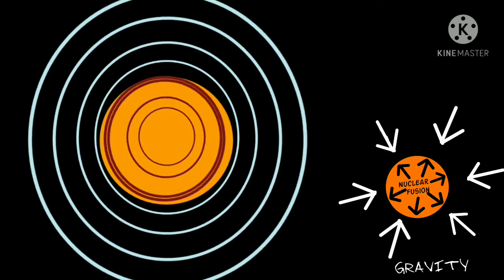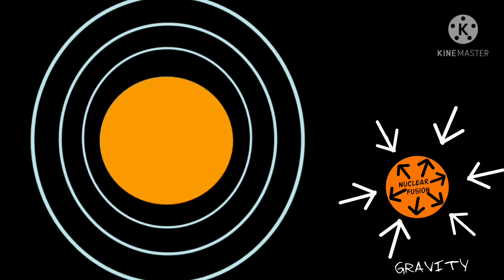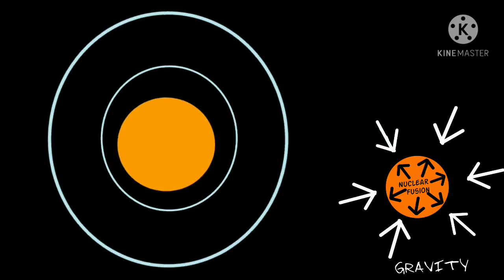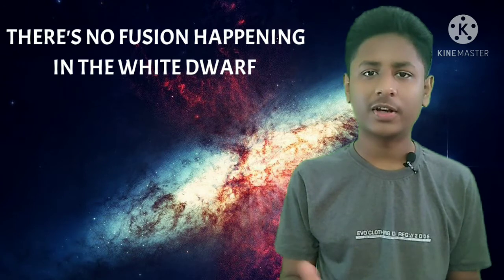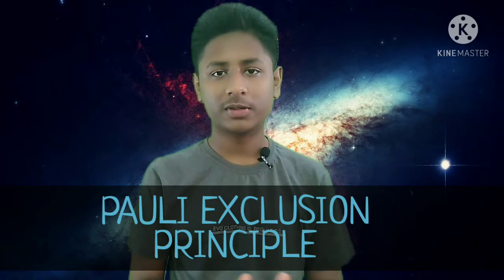Once the nuclear fusion in the star stops, there is nothing to resist the collapse of the star due to the force of gravity, and the star starts to collapse. For a star with a mass of less than 8 solar masses, after collapse it forms a white dwarf. Now the thing that is very interesting is that there is no fusion happening in the white dwarf. So what actually is counteracting the force of gravity now? It turns out the answer to this comes down to a fundamental principle of quantum mechanics, the Pauli exclusion principle.